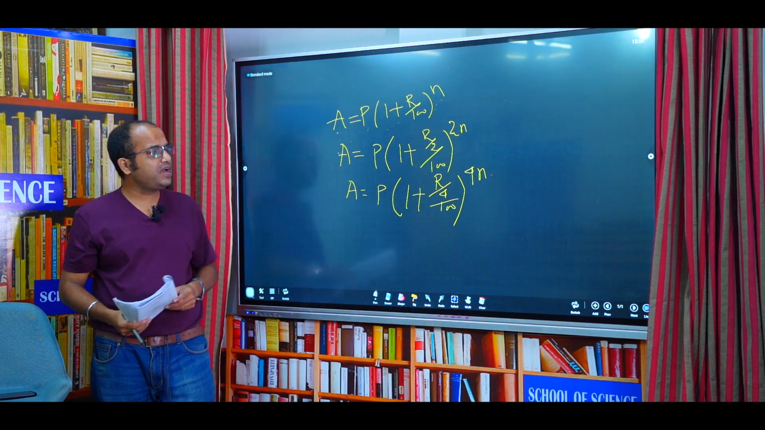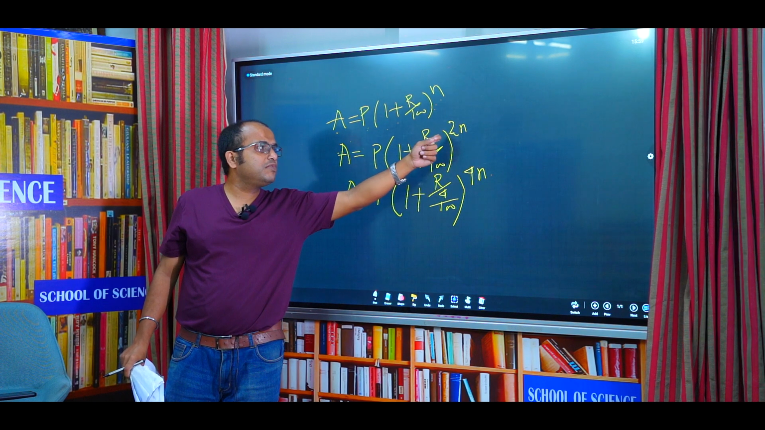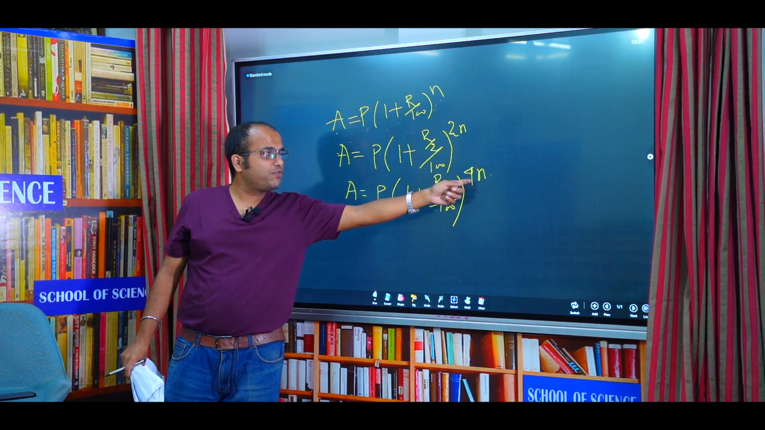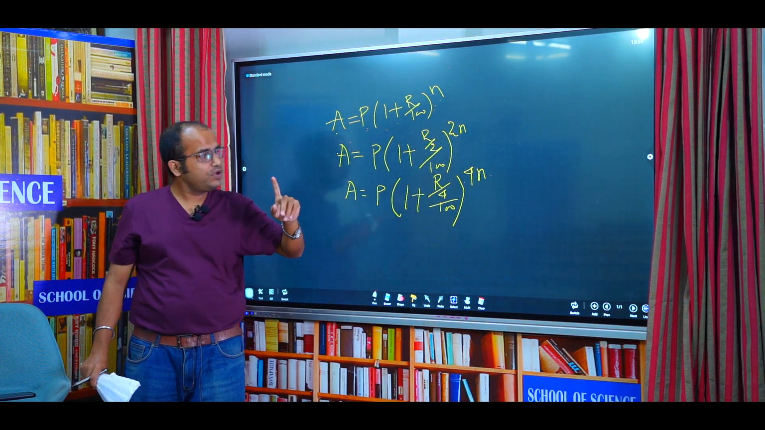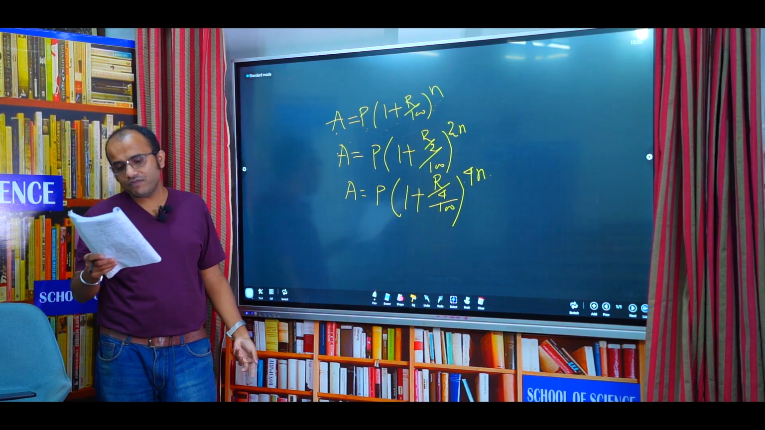Similarly, how we can remember it: quarterly, so R by 4 is there, and for half yearly, it is 2n, so quarterly is 4n. Again I repeat, this is not n by 4, that will be 4n. So these are the three formulas for compound interest.